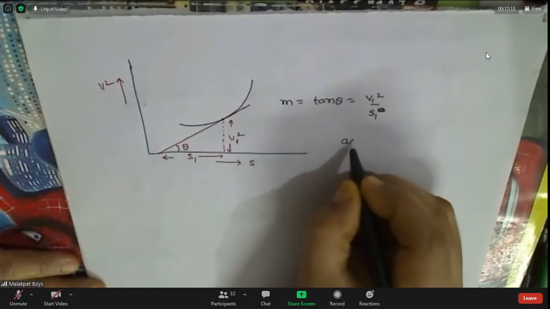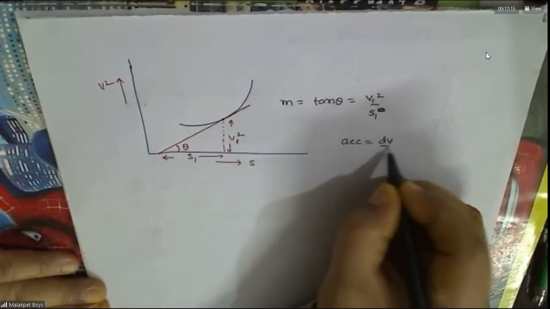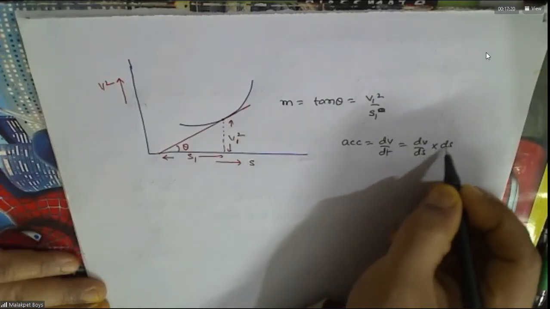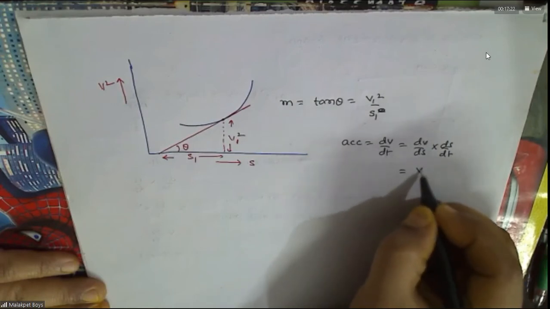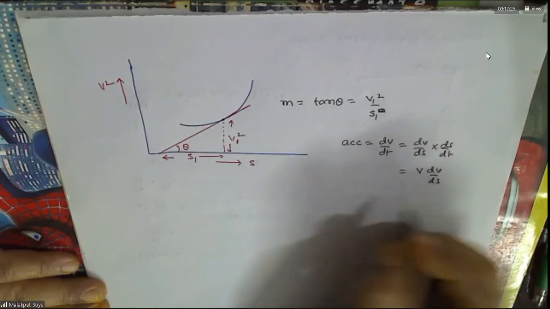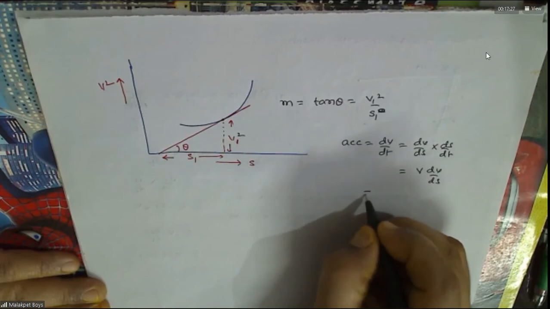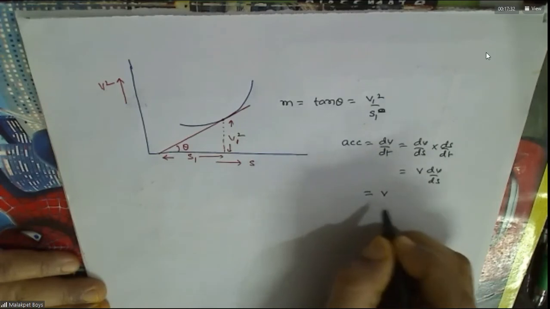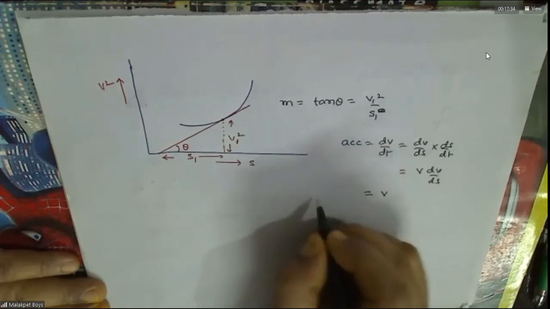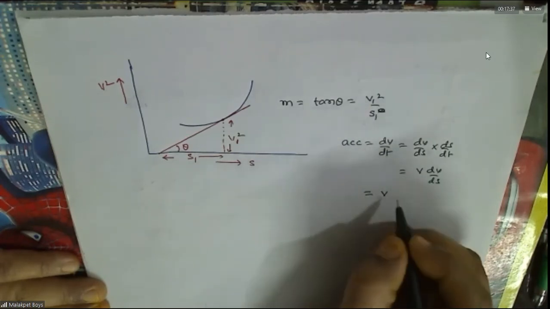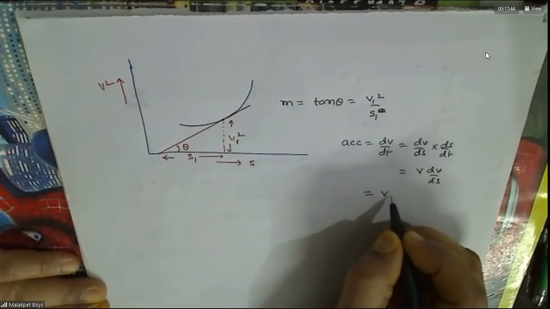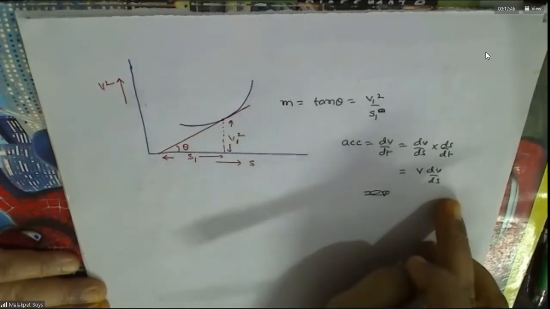What is the acceleration, man? dv by dt. This is dv by ds into ds by dt, V dv by ds. Do you agree with this? Yes, sir. This is nothing but V at any point. This won't be the slope, no?